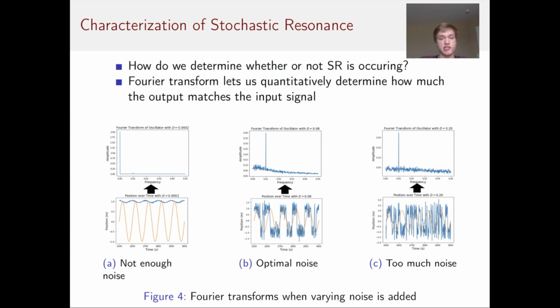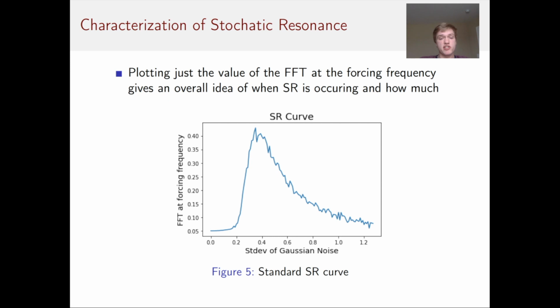In figure B, we can see our blue function is much more closely following the orange function, and this is reflected in the Fourier transform as well. At 0.01, we have an amplitude of about 0.4. In figure C, when we add too much noise, we still get an amplitude of about 0.23 at frequency 0.01, but in general, our output is much more noisy and less useful. So if we combine this idea and plot the amplitude of the Fourier transform at 0.01 as a function of how much noise is added, we see this stochastic resonance curve, as it's called.